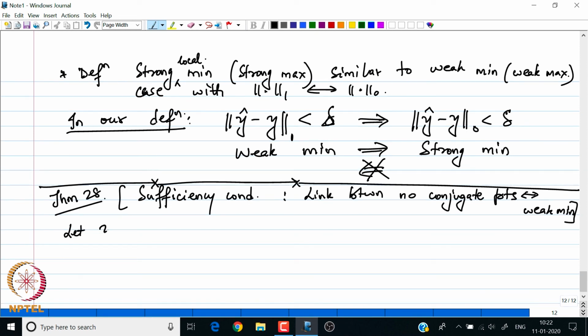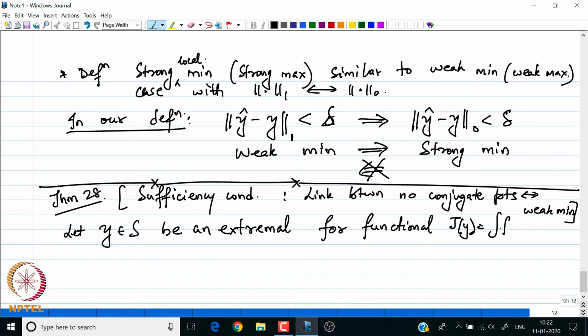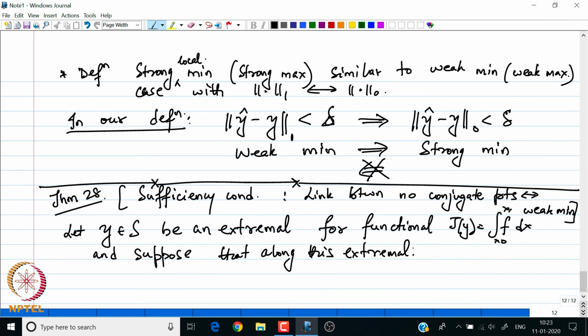Let my y in the set S be an extremal for our functional J, which is given by the integral of f dx, a fixed point functional, and suppose that this extremal satisfies the strengthened Legendre condition.